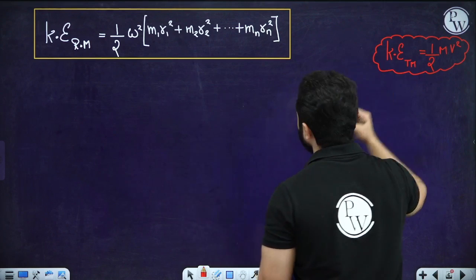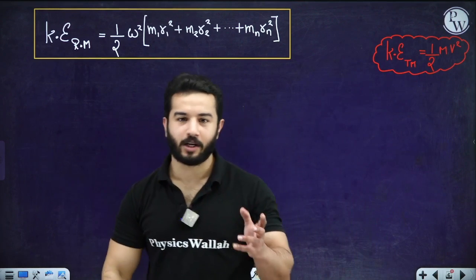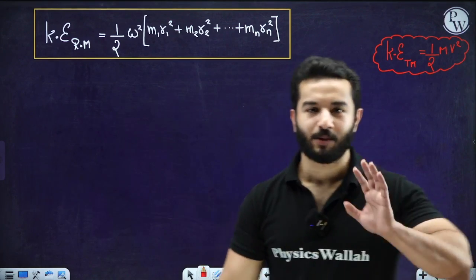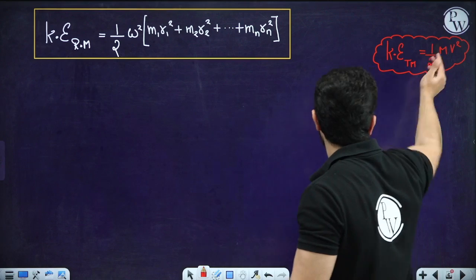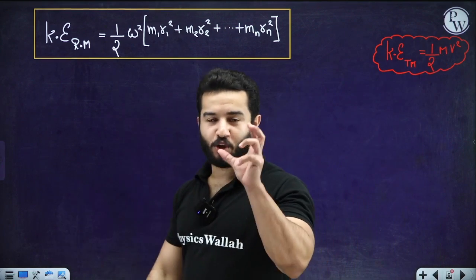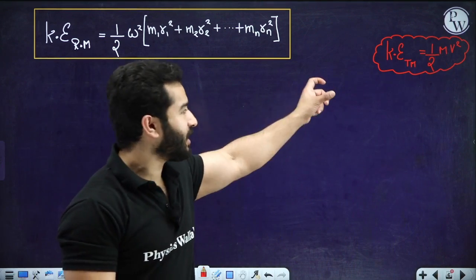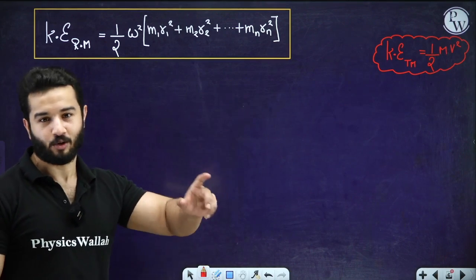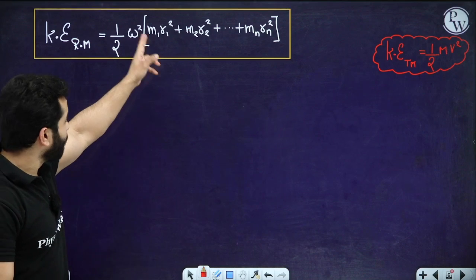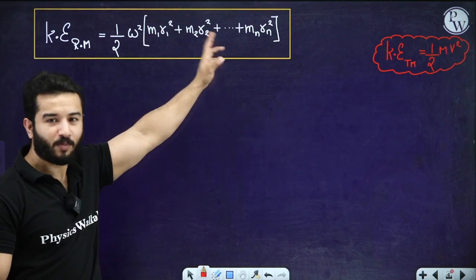So for rotational motion, instead of v, I have written omega. That's completely understandable, right? Now, instead of mass, the role which mass played in translational motion, I have got something else written over here: m1 r1 square plus m2 r2 square plus and so on.